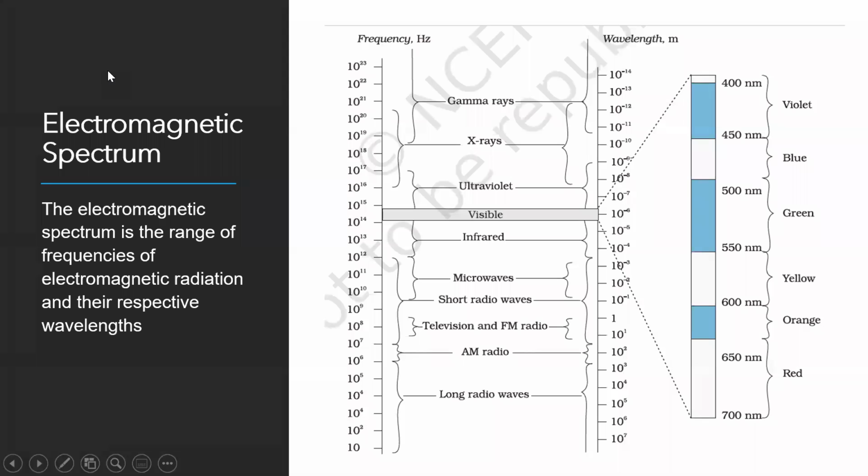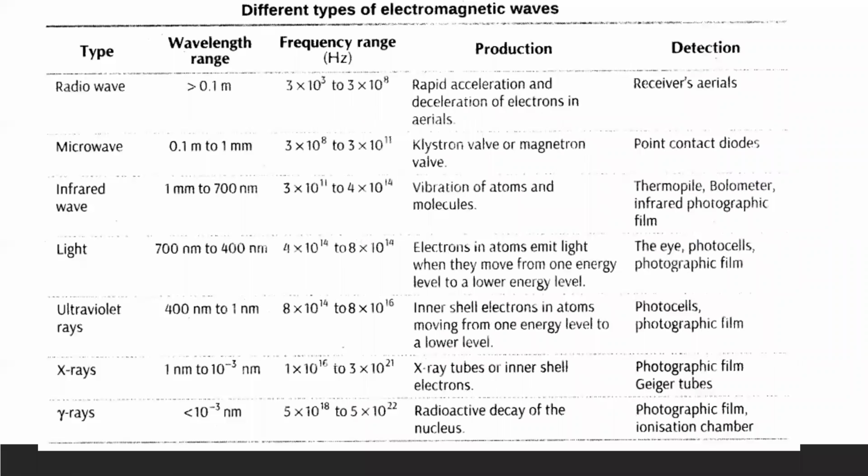So this is the electromagnetic spectrum. Now we will learn more about each of these electromagnetic radiations, how they are produced and how they are detected. Can you see the table here? So radio waves. How are radio waves produced? Radio waves are produced by the rapid acceleration and deceleration of electrons in aerials. What are aerials? Have you seen aerials?